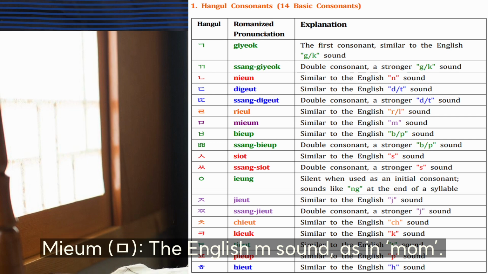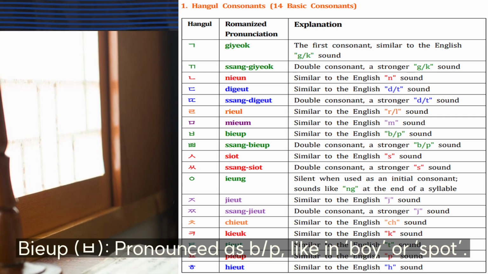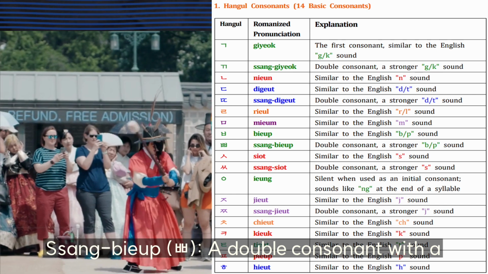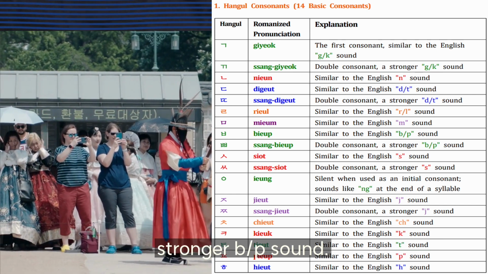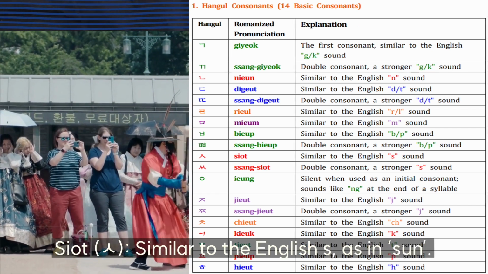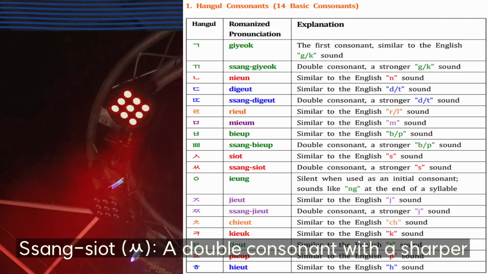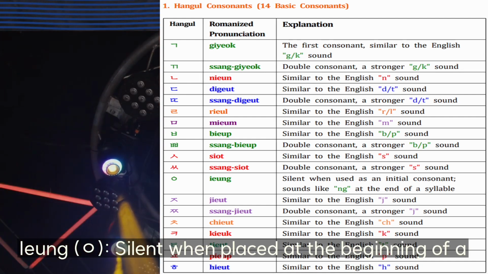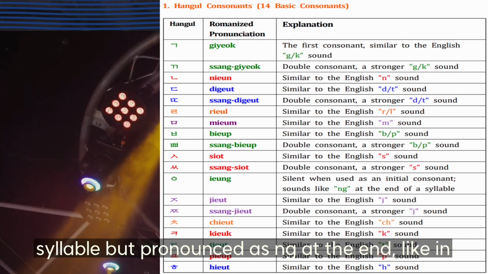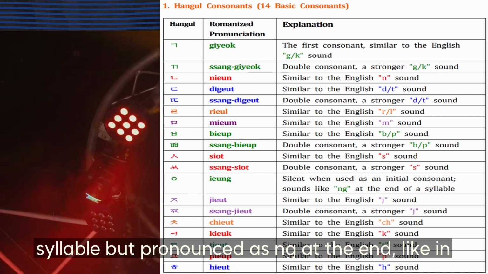미음, the English M sound, as in mom. 비읍, pronounced as B or P, like in boy or spot. 쌍비읍, a double consonant with a stronger B or P sound. 시옷, similar to the English S as in sun. 쌍시옷, a double consonant with a sharper S sound. 이응, silent when placed at the beginning of a syllable but pronounced as ng at the end, like in song.